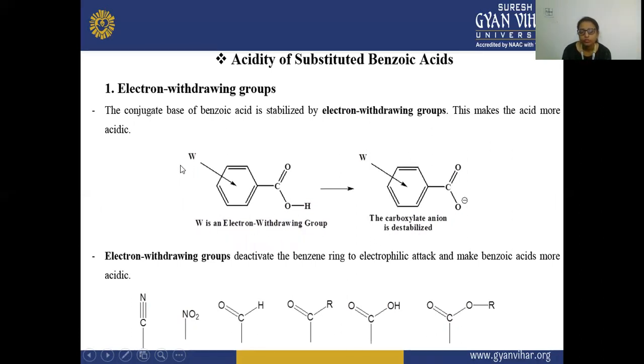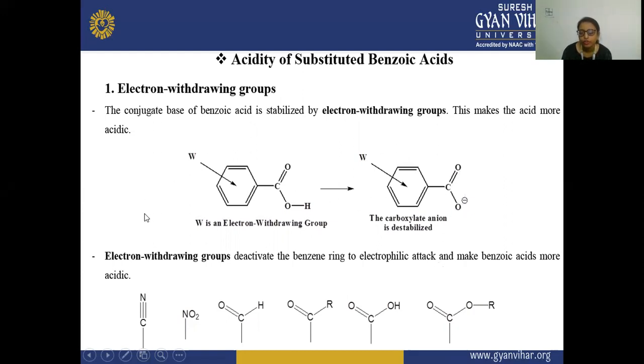W is an electron withdrawing group when it is attached to this aromatic acid. So electron withdrawing groups deactivate the benzene ring to electrophilic attack and make benzoic acid more acidic. So these electron withdrawing groups are making this benzene ring less reactive to electrophilic attack. After that there is an attack on the oxygen. Electrophile can attack on this oxygen and make this benzoic acid more acidic.